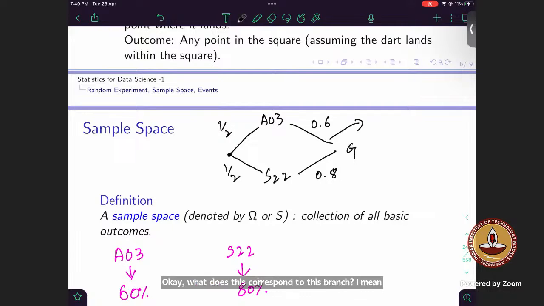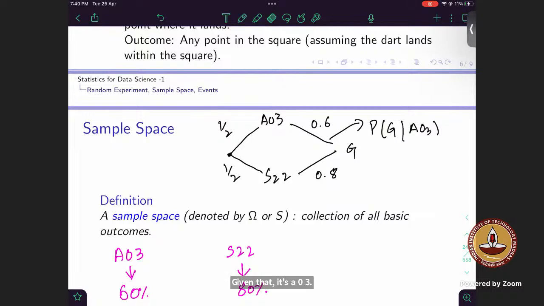What does this branch correspond to? This is basically the probability of good battery life given that it's A03. Okay. So this is what it means in terms of the tree diagram. Now, when to use total probability and when to use Bayes rule.